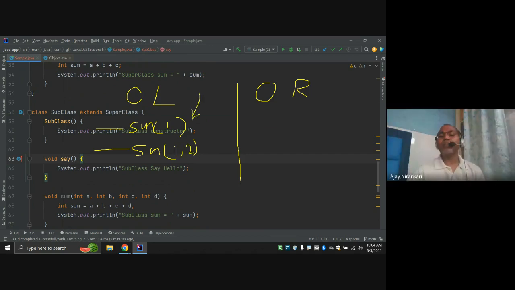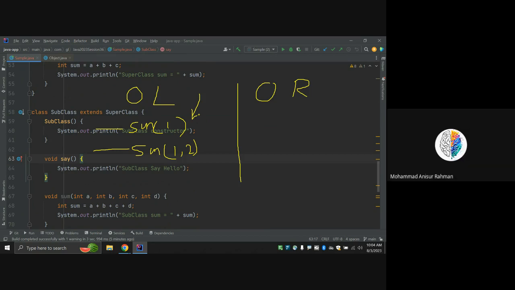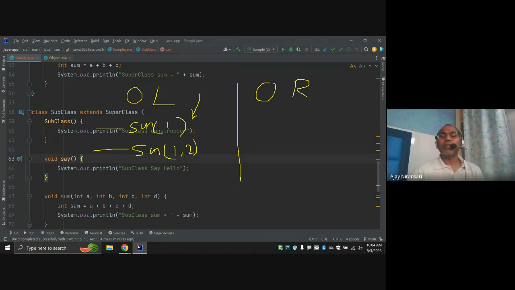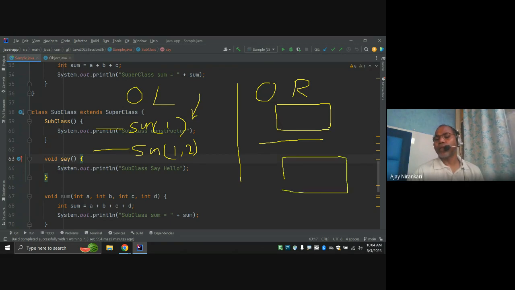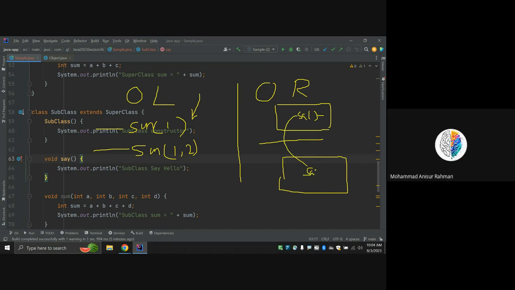They need a differentiation, right? But overriding always needs a superclass and subclass relationship. There is some superclass and some subclass. In the superclass I have a method like say, and the same function you can define in the subclass as well.